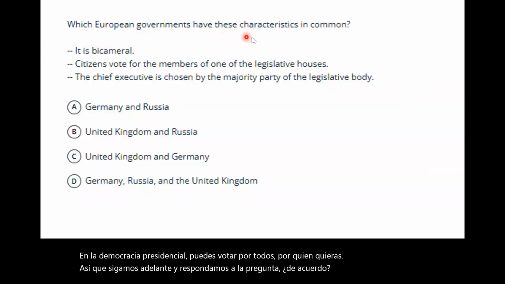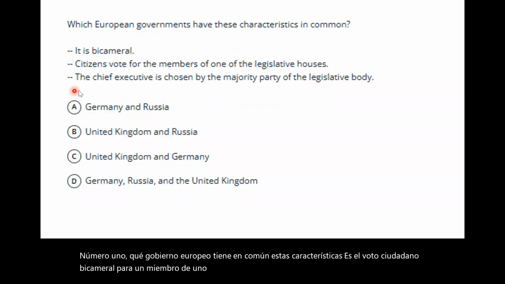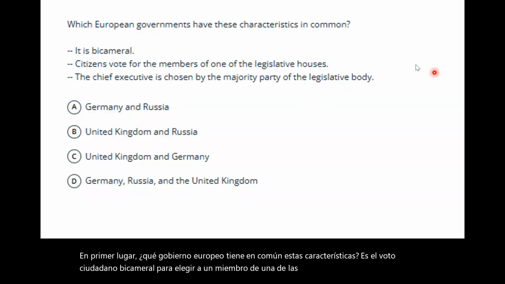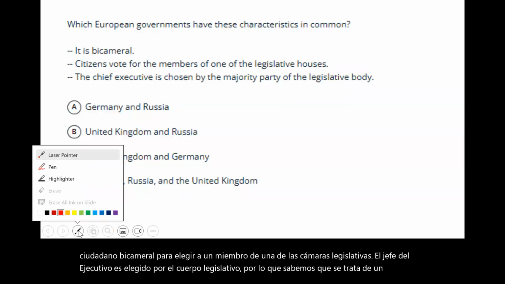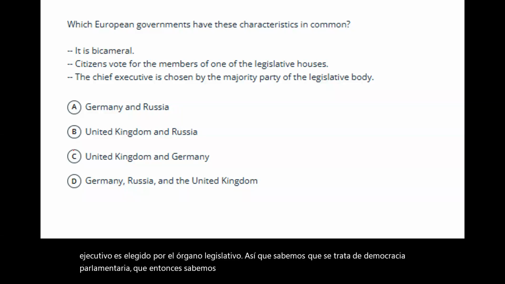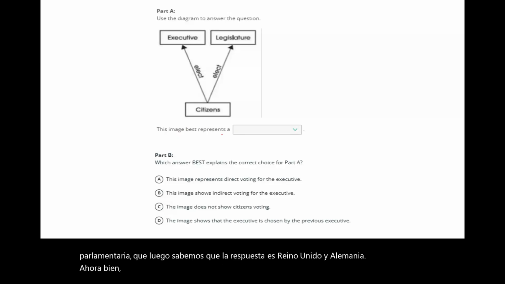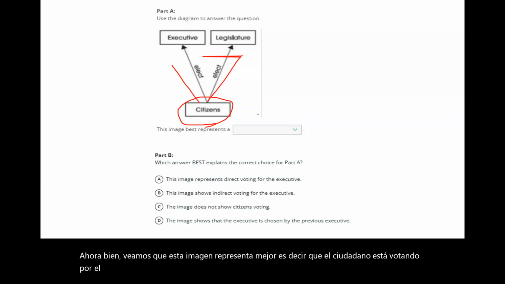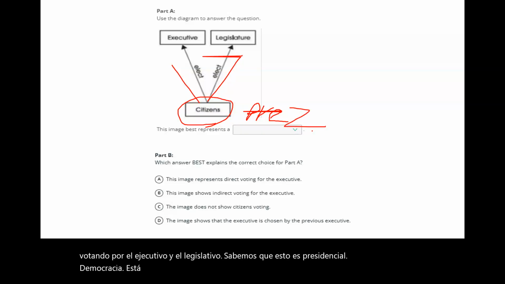Number one, which European government has these characteristics in common? It is bicameral, citizens vote for members of one of the legislative houses, and the chief executive is chosen by the legislative body. So we know it's talking about parliamentary democracy, which then we know the answer is United Kingdom and Germany. Now, this image best represents citizens voting for executive and legislative. We know this is presidential democracy. I can't write with this, we'll just write presidential democracy.